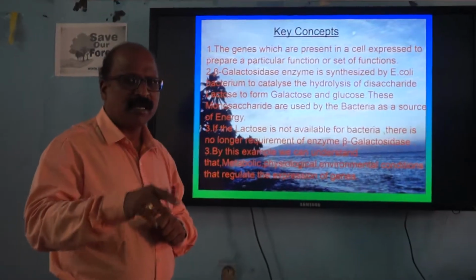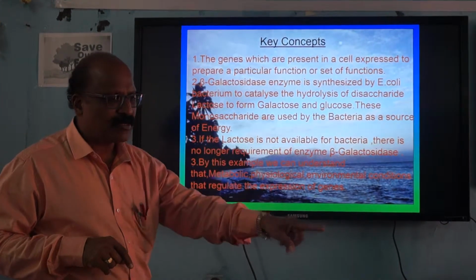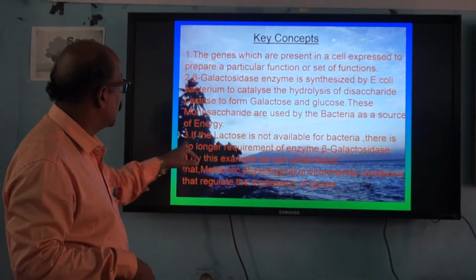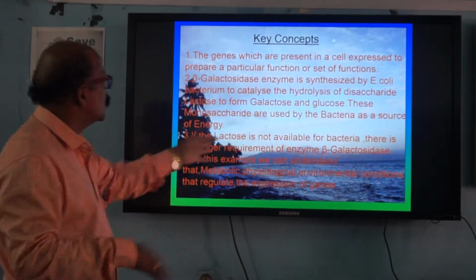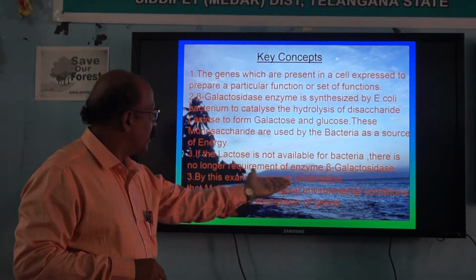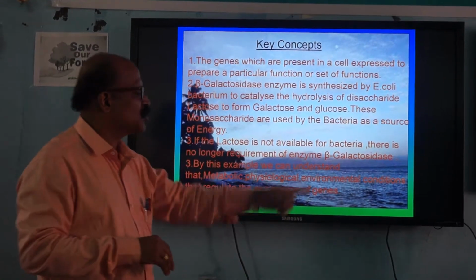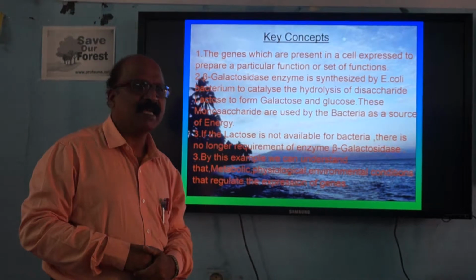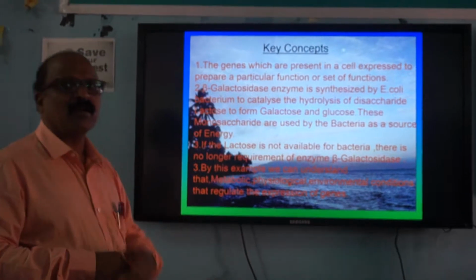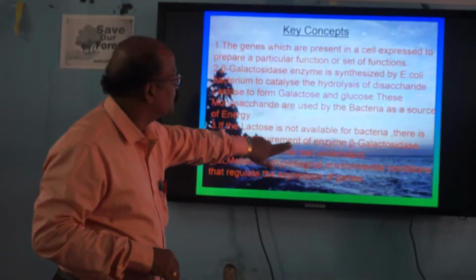So beta-galactosidase enzyme is produced in the presence of lactose only. If the lactose is not available for bacteria, there is no longer any requirement for the enzyme beta-galactosidase. By this example, we can understand that metabolic, physiological and environmental conditions regulate the expression of genes. The expression of genes is influenced by environmental, physiological and metabolic conditions, and based on these conditions, this beta-galactosidase enzyme is produced.